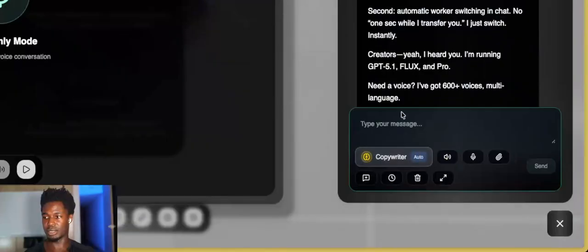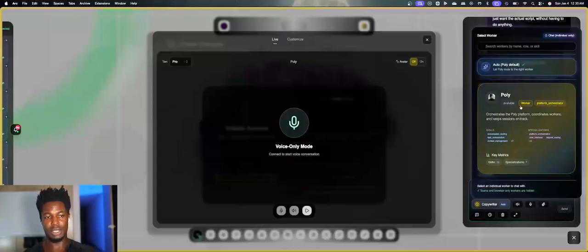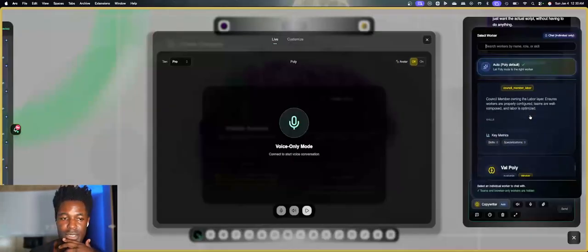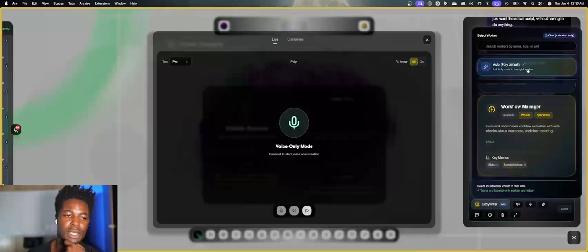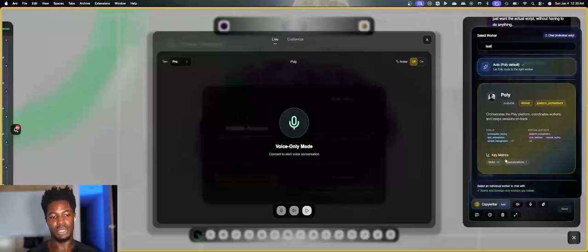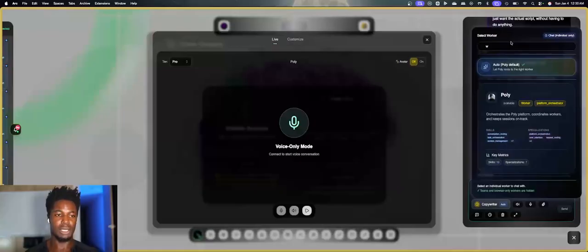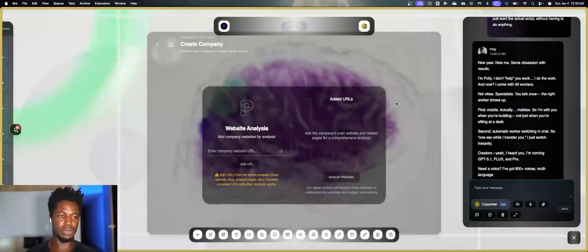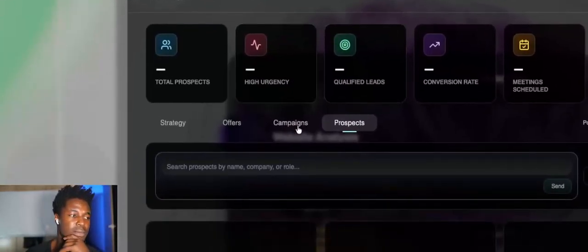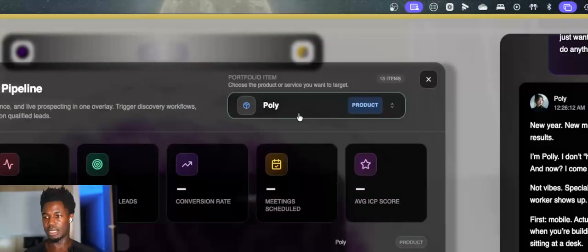This was also the other part which I wanted to explain. Because of how the system is, we do have all these workers in here, right? There's about 40 of them. You can search workers. If you wanted a task manager, you can find the task manager. If you wanted a workflow manager, you can have a workflow manager. Now you're probably wondering, these are way too many features. Let's get something concrete. The whole purpose of this is that these are based on your portfolio and your company and different things like that.